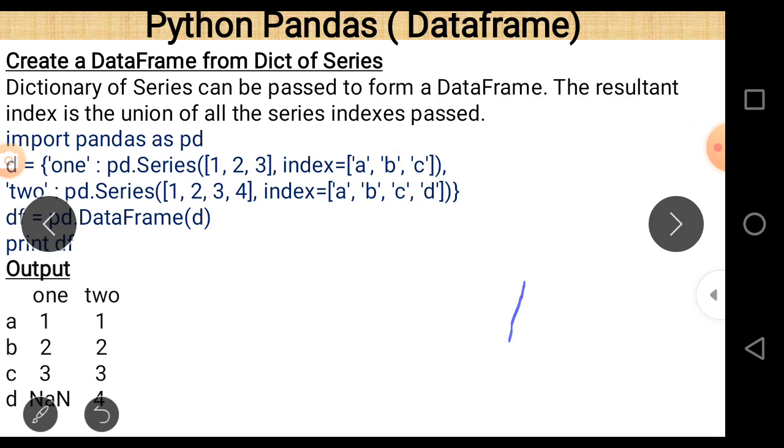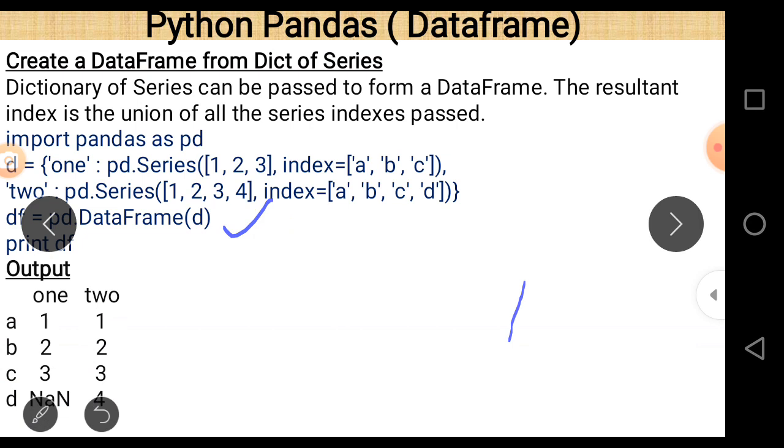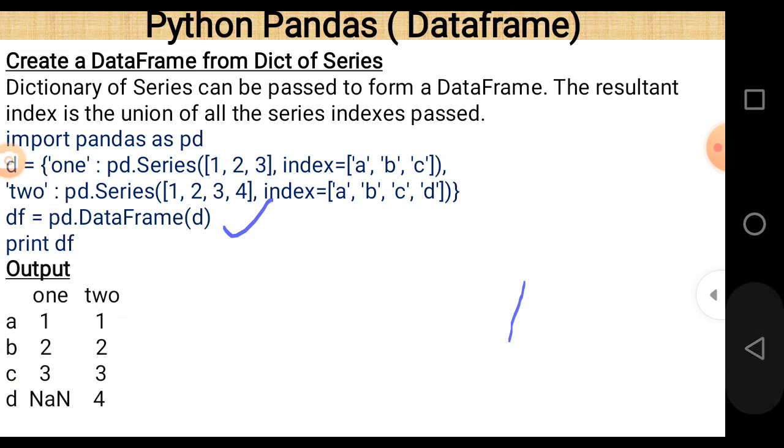And next, df is equal to pd.DataFrame. In this statement we actually create a data frame, and after that there is a print statement, print df.